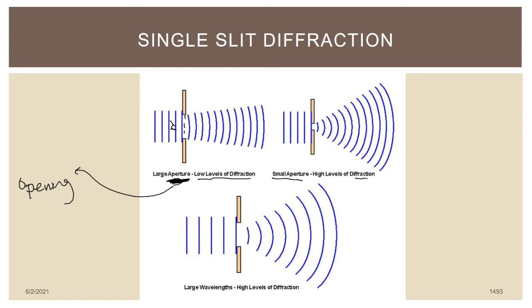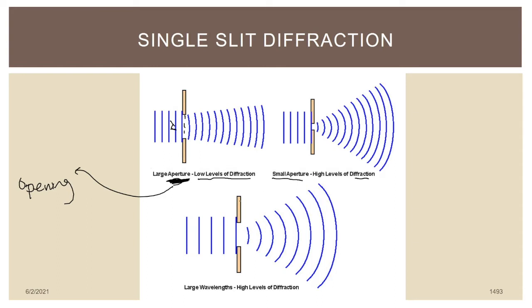Of course, as we showed before, if you have a small opening and a small wavelength, you get high levels of diffraction or bending. It bends a lot. One way I think it's important to think about it, even though it's a little scientifically inaccurate, it's just a fairly good mental model, is that these planar wavefronts are kind of getting squeezed through the opening. And if you squeeze them through the opening, they're going to have to curve to be able to get through. And that's why we see these high levels of diffraction.